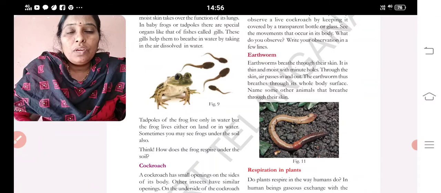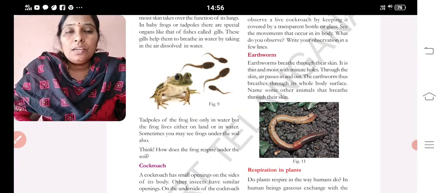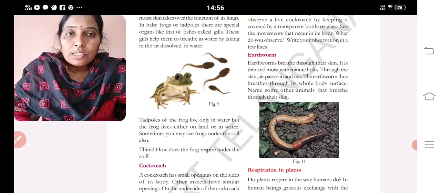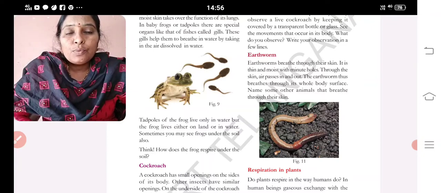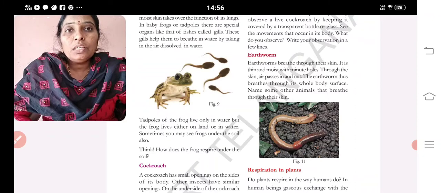Now today we are going to learn about respiration in other organisms, like a frog. Fish swims in water and swallows the water. When it swallows the water, what happens? The water is pushed towards the gills, and the movement of the gills absorbs the oxygen dissolved in the water. Is it possible for a fish to live on land? No. The gills work only in water. That is the reason it can absorb the oxygen dissolved in water through the gills.